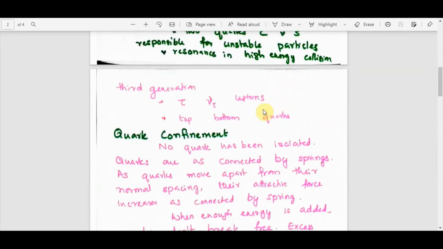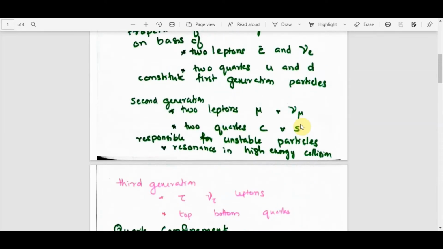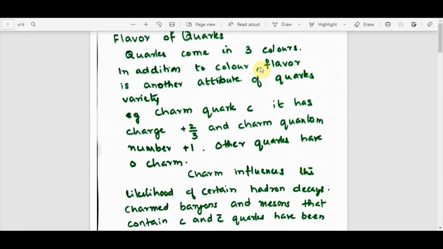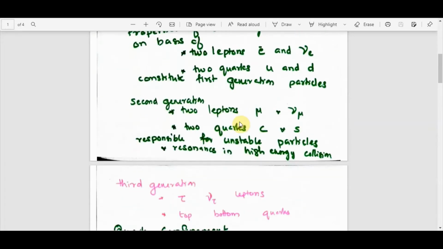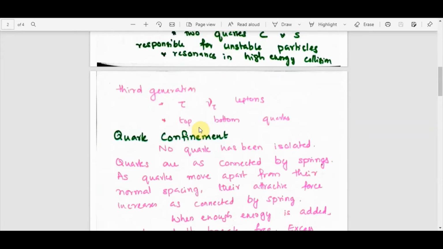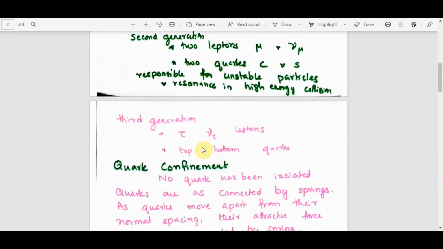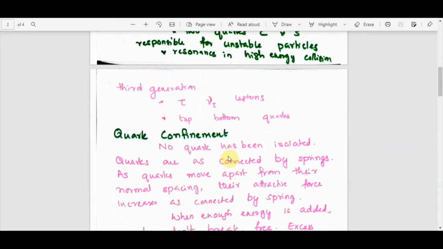Next, you come to the third generation of particles, which are constituted by the tau particle and the tau neutrino. These are the leptons associated, and the quarks associated are the top quark and bottom quark. So, red, blue, green plus charm. Then you have this top and bottom. So these are the different varieties of quarks.